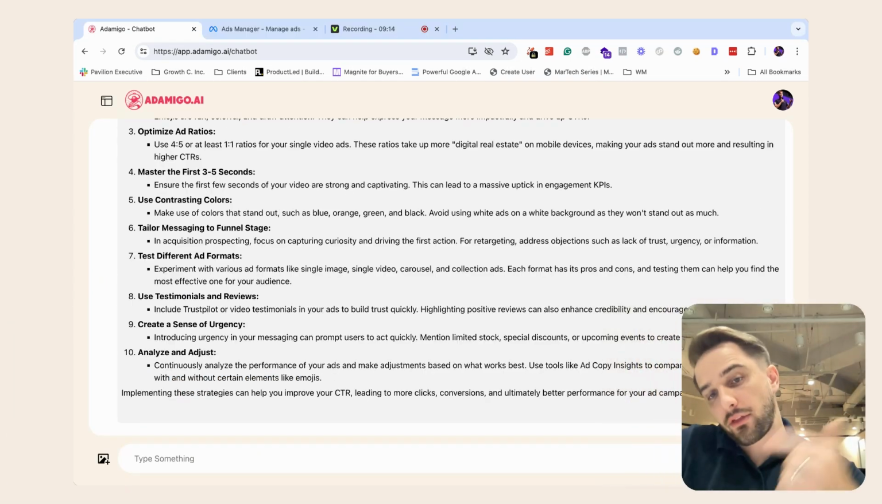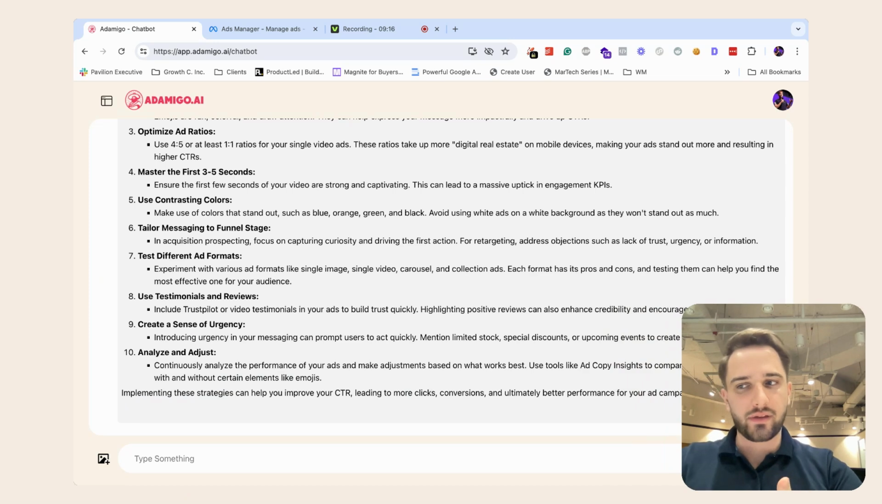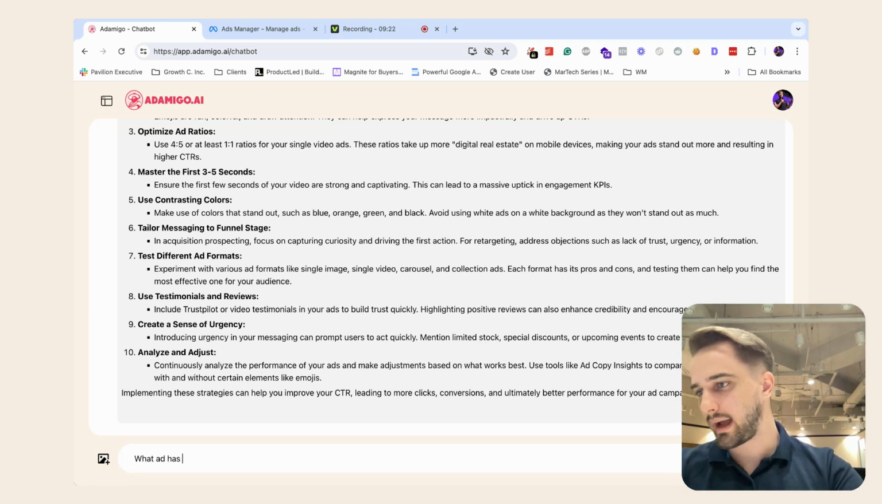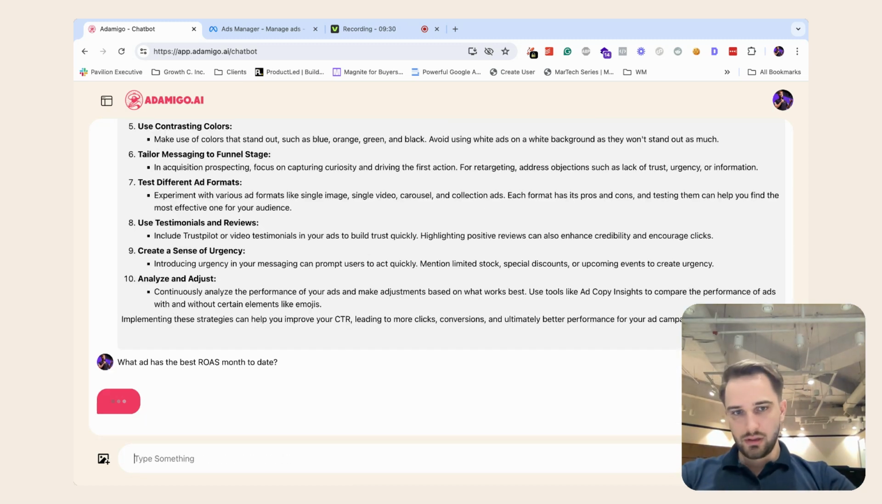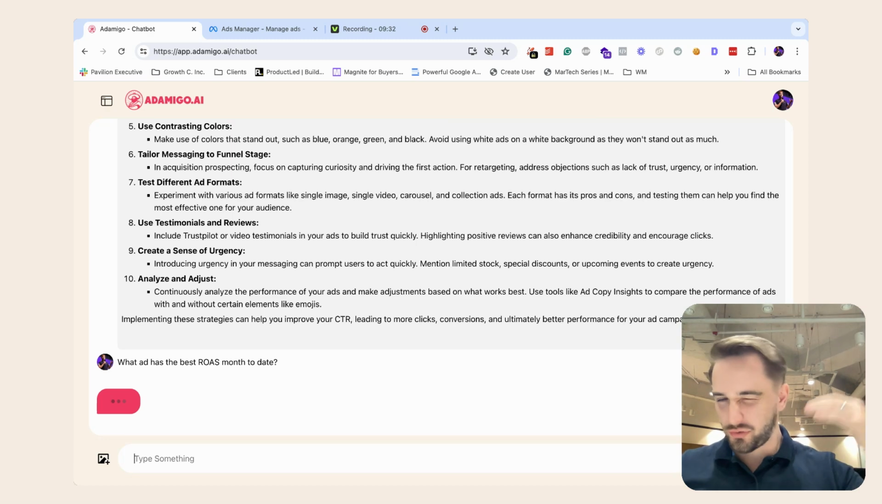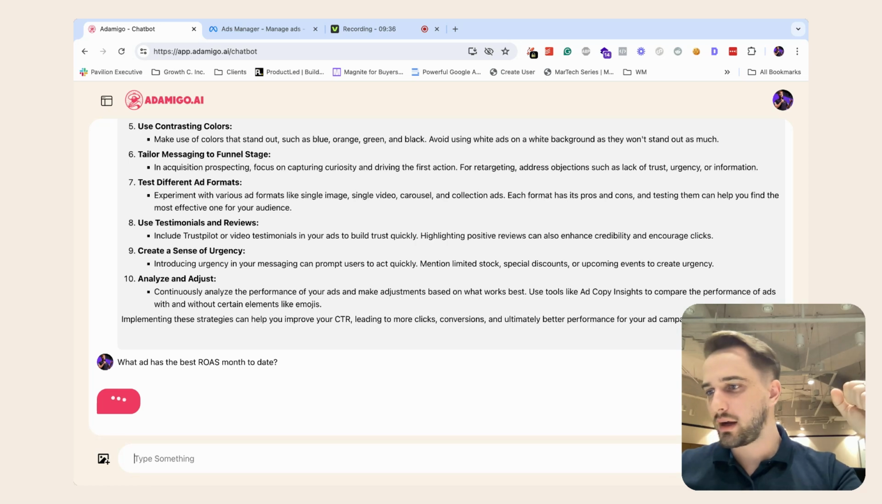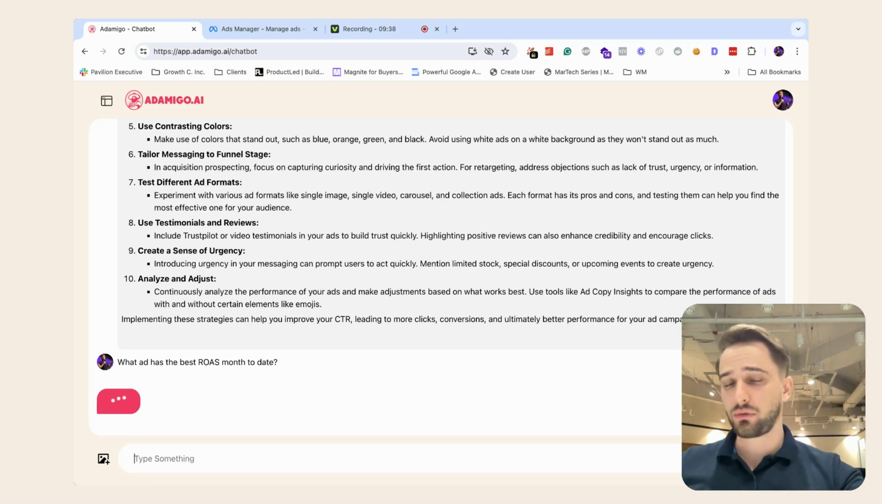Now, moving on, on the other hand, what I would like to know is what ads actually did great, right? So I want to sort of double down on that success formula. So what I can ask it is, what ad has the best ROAS last month to date, right? And now it's going to go through all the ads and surface which one generated the best ROI for me.